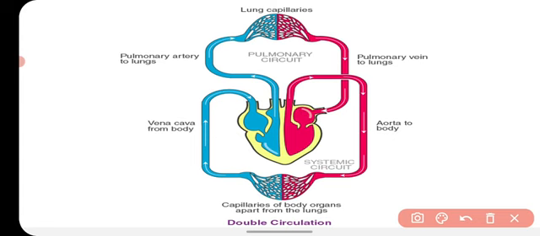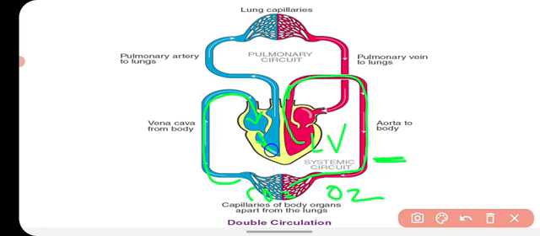And in the pulmonary circulation, what happens? In the systemic circulation, the blood moves from the left ventricle and goes into the body parts, where it gives the oxygen and takes up the carbon dioxide, and then it goes into the right auricle of the heart. This is called systemic circuit, systemic circulation.